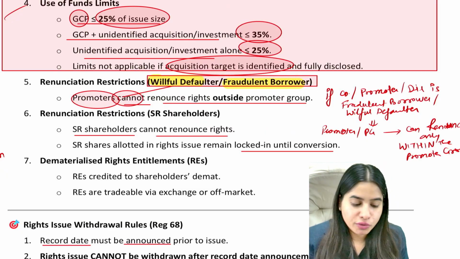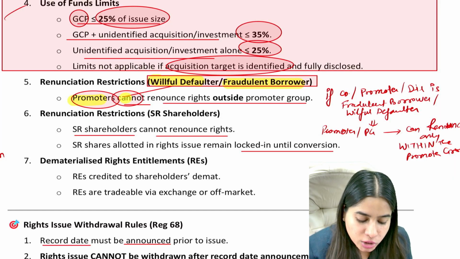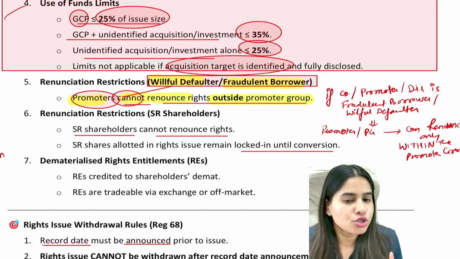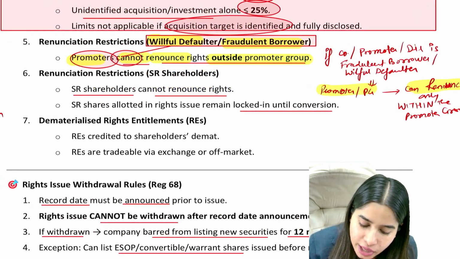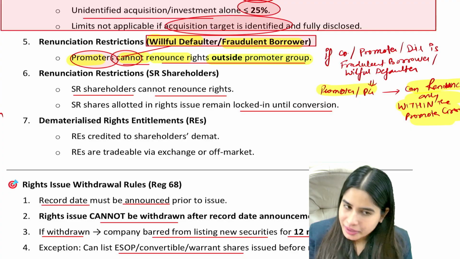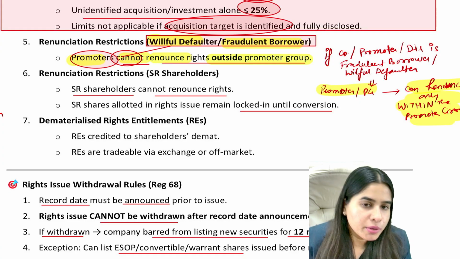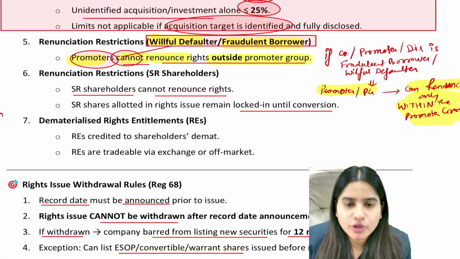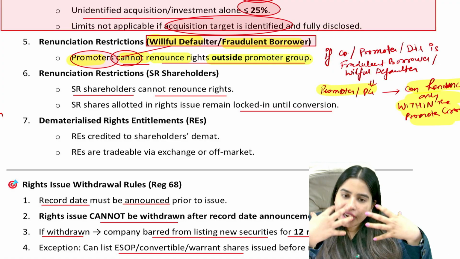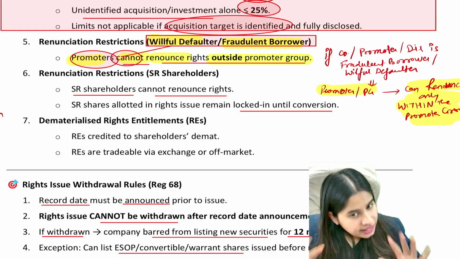Yes, we can make a right offer, but there is one condition, that promoters cannot renounce their rights to an outsider. So they can renounce only within the promoter group. So basically, there's one condition, that if the company or promoters are willful defaulter or fraudulent borrower, and in that case, if they get a right offer, can they get a right offer?